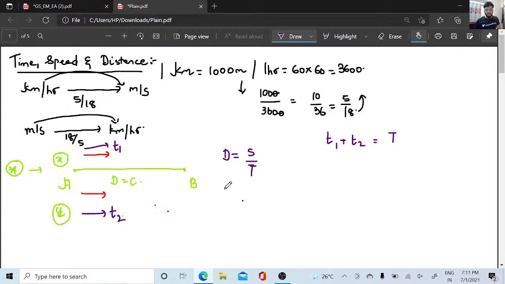If I want time here, it should be distance by speed. So distance is constant, so t1 is going to be d by, what is the speed for t1? x. t2 is going to be d, which is constant, but what is the speed here? What is the speed of this? y. Yes or no? This is y.